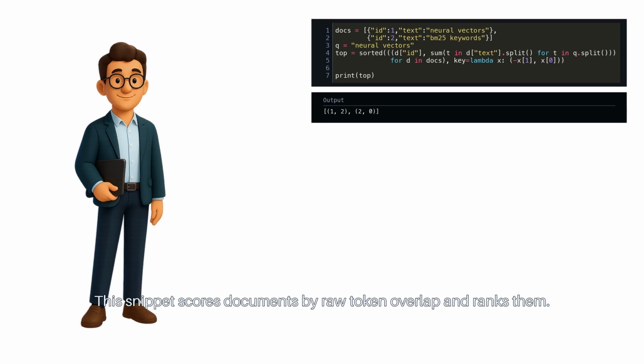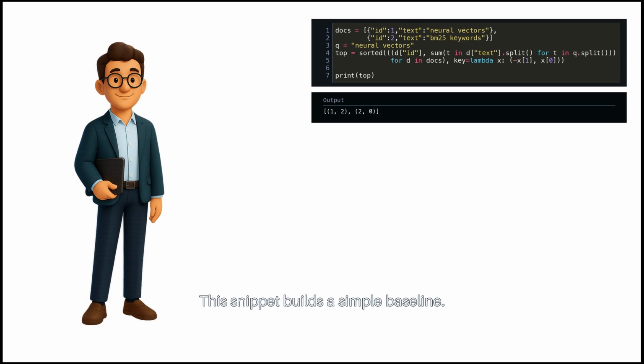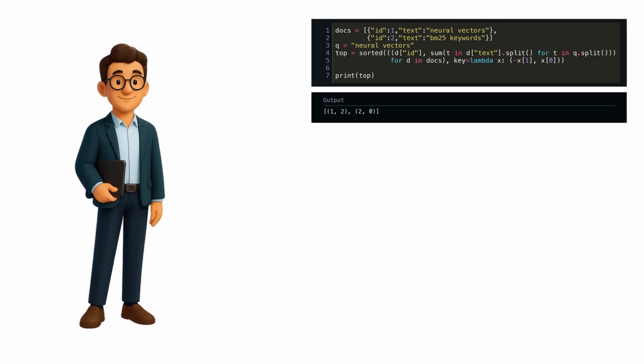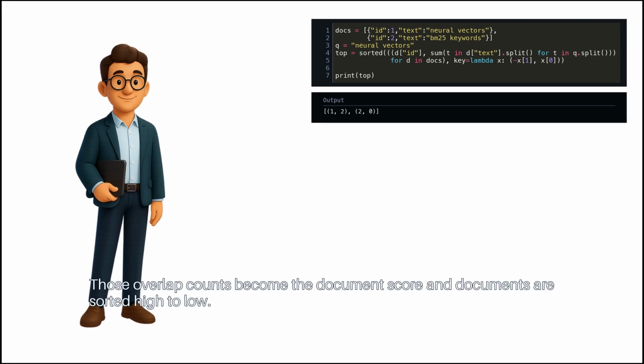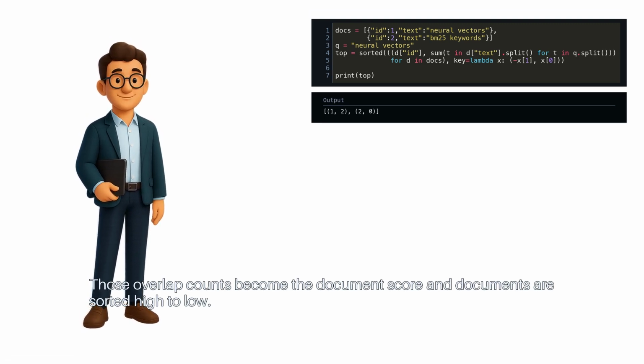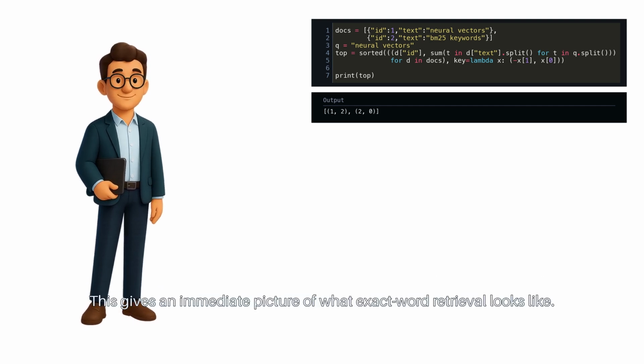This snippet scores documents by raw token overlap and ranks them. This snippet builds a simple baseline. It tokenizes the query and each document and counts shared tokens. Those overlap counts become the document score, and documents are sorted high to low. This gives an immediate picture of what exact word retrieval looks like.